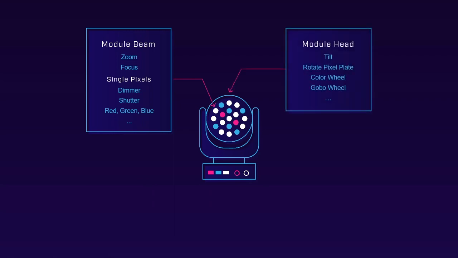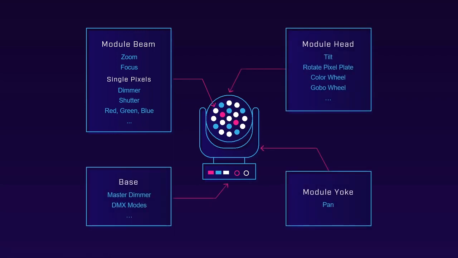A GDTF file creates a unified definition for the exchange of device data between consoles, CAD, and pre-visualization software. A file is designed to replicate the real-world physical components of the most complex devices and to provide control based on this information. It contains and is derived from the 3D geometry of the device. This enables the possibility to describe fixtures with repeating functionalities in different parts of the device.